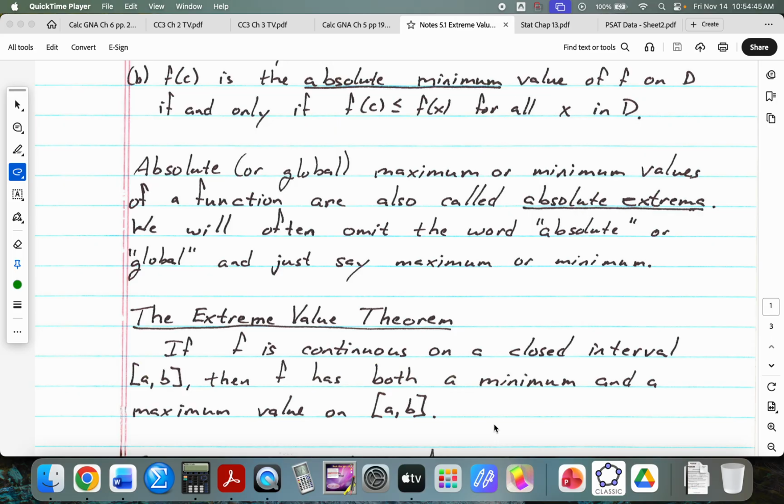Now, it has to be a closed interval. The reason it has to be closed is because, well, what if you had something like that, where what should be at the end of this segment on both ends doesn't exist? Well, you don't have a maximum or a minimum then. You have almost this.